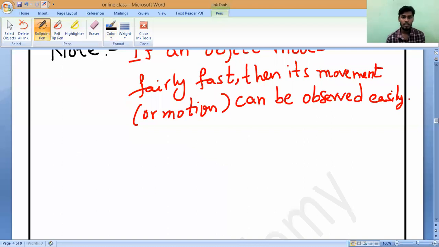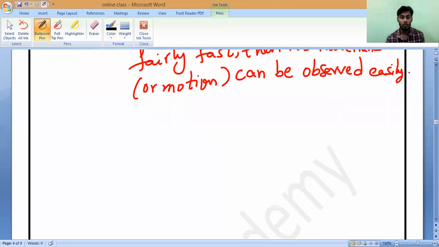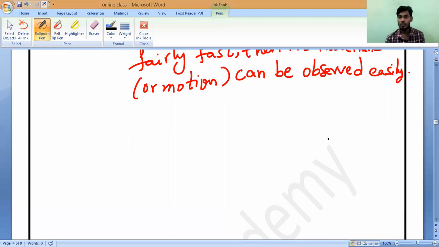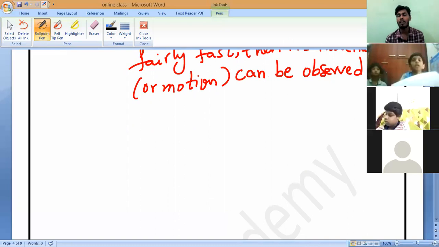So this is all about the objects which are moving and the objects which are not moving. When the objects are stationary or not moving, what do we call them? Rest. Correct or not?